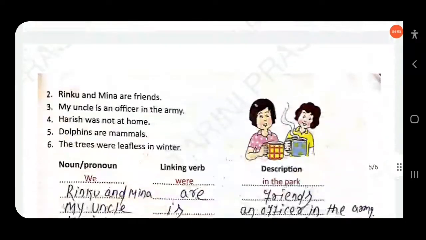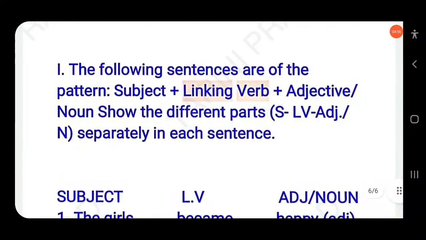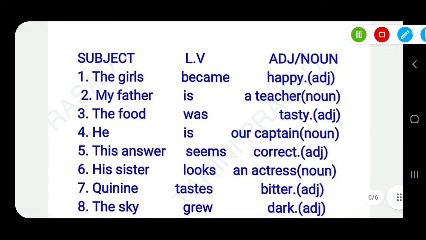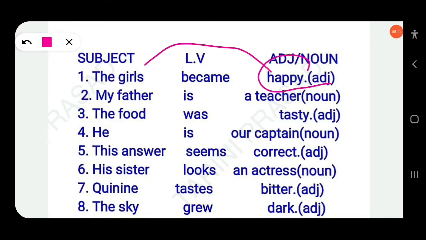So here, look at this example. Here this is the linking verb. The girls became happy. Who are happy? The girls. That means here happy adds extra meaning about the subject girls, and here the linking verb, LV, is "became".